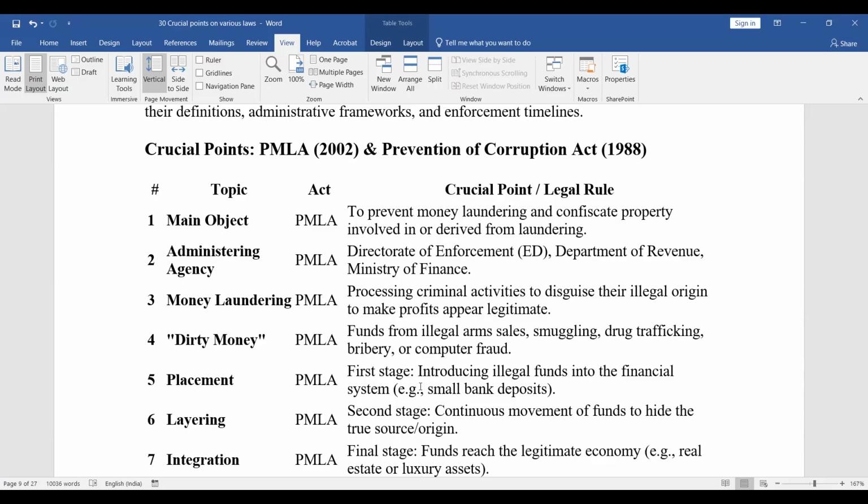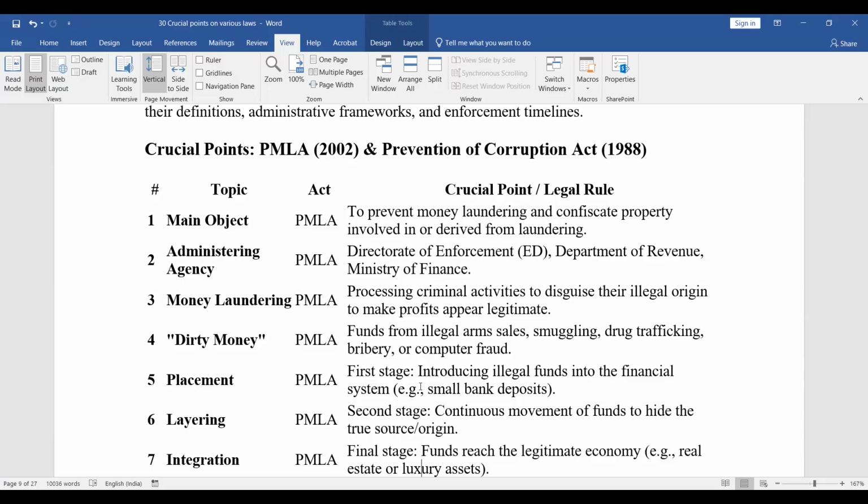Money laundering: processing the proceeds of criminal activities to disguise their illegal origin and make profits appear legitimate. Dirty money comes from funds of illegal arms sales, smuggling, drug trafficking, bribery or computer frauds. Mainly, there are three stages. First stage is placement.